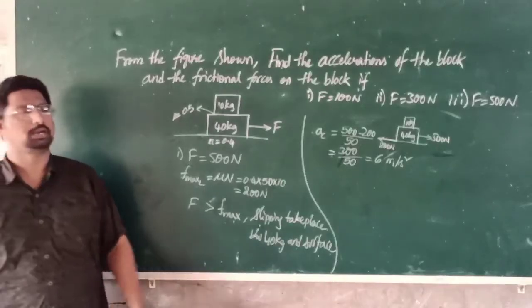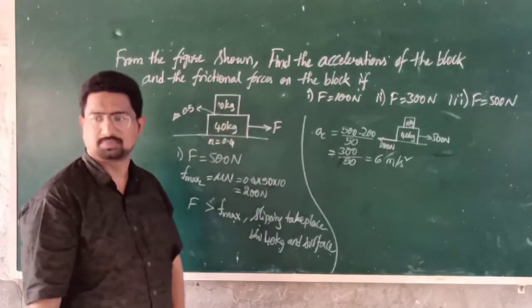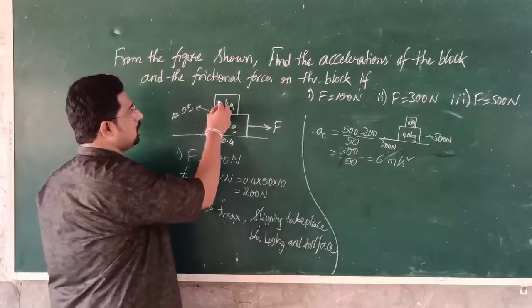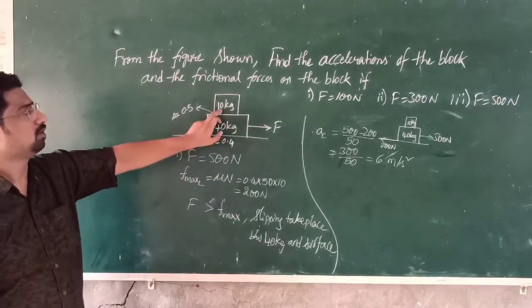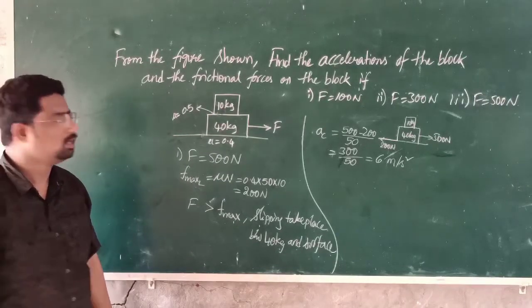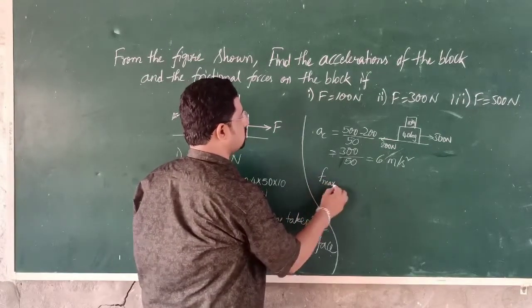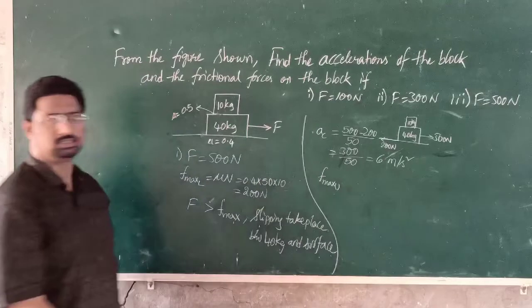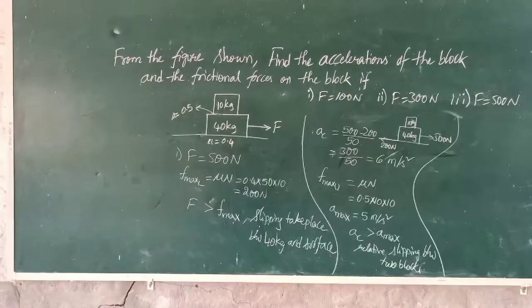Now what we have to do? We have to check whether there is a slipping between two blocks or not. So for that what we have to do, sir? We have to calculate the maximum frictional force acting on this 10 kg. Did you understand? So the maximum frictional force F max acting on the upper block is equal to mu.